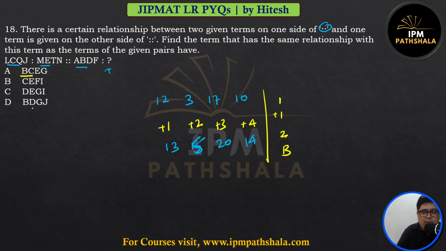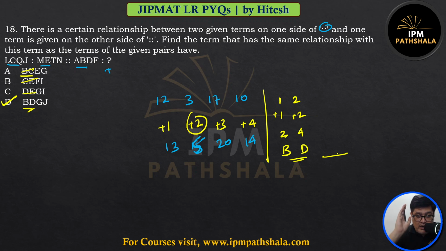There is one option with B. Now what is this? B. B is 2. The second number increases by 2. This should become 4. This is D. This option is BD. There is only one option for BD. This is our answer. We don't need to complete the whole thing. Once you are 100% sure that my answer must begin with BD, your job is done.